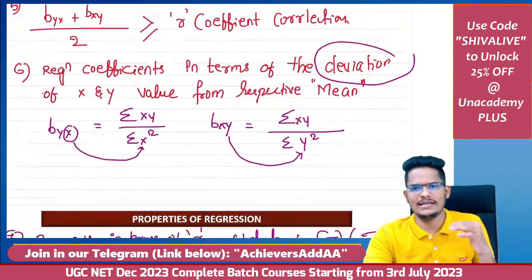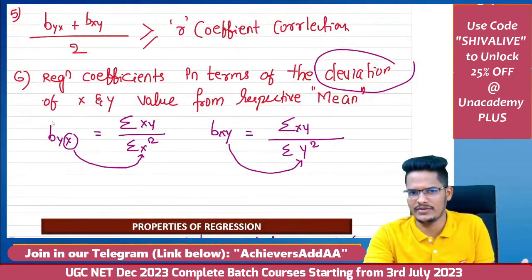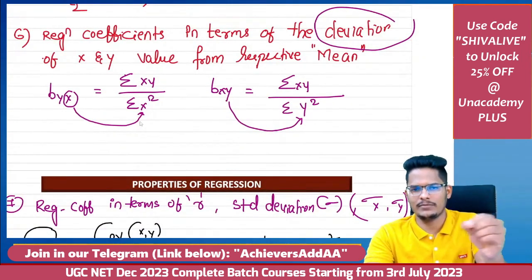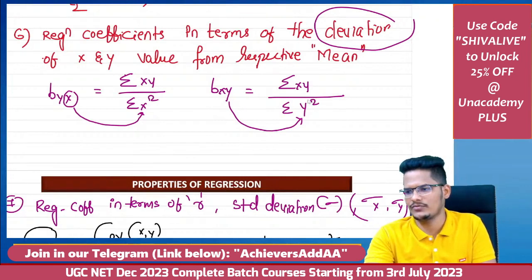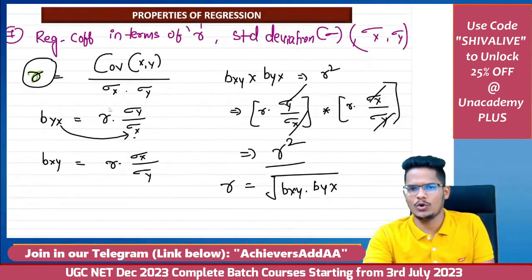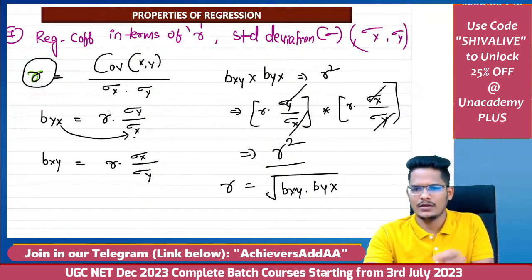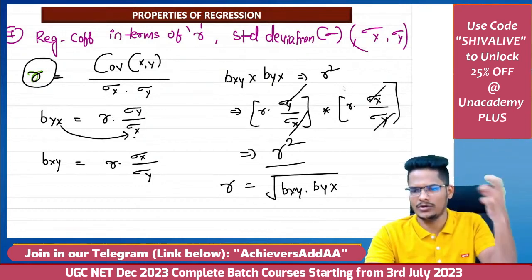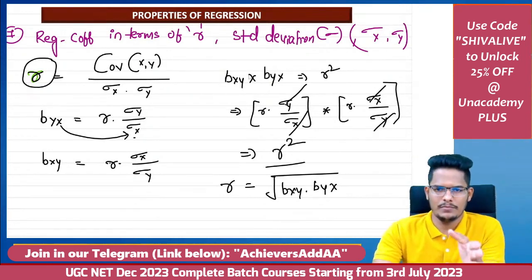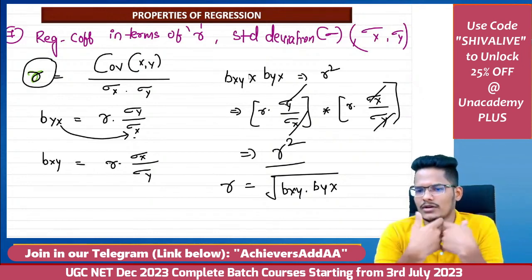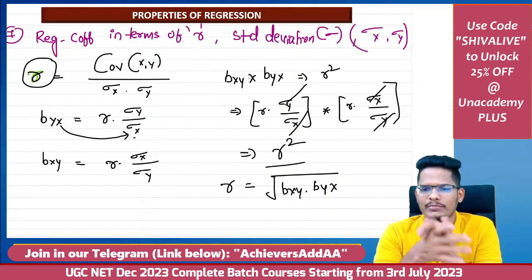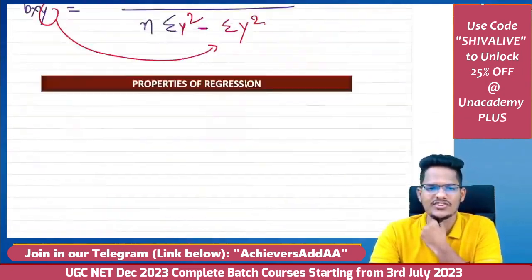Next, covariance in terms of deviation. Regression coefficient in terms of deviations x and y: byx is equal to summation xy divided by summation x square. Bxy is equal to summation xy divided by summation y square. In terms of standard deviation, covariance of xy divided by standard deviation x into standard deviation y. After that, byx is equal to r into standard deviation y by x, and bxy is r into standard deviation x by y. If you multiply both, you will get r square, so r is equal to under root of bxy into byx. This is the end of the regression.